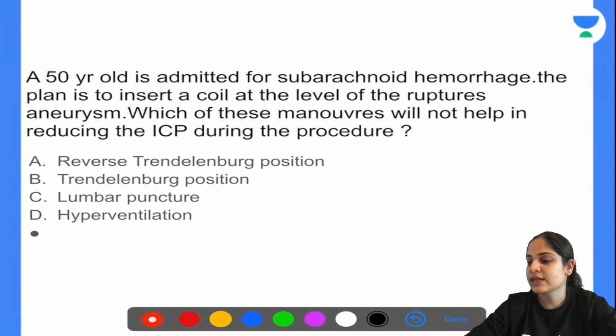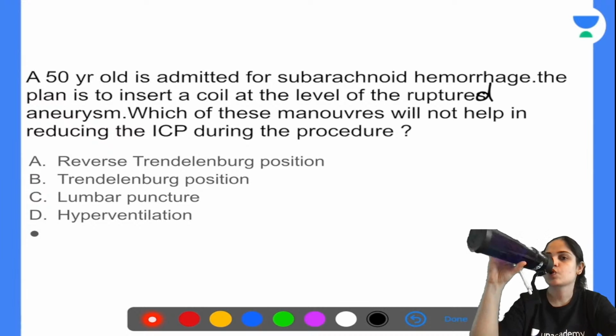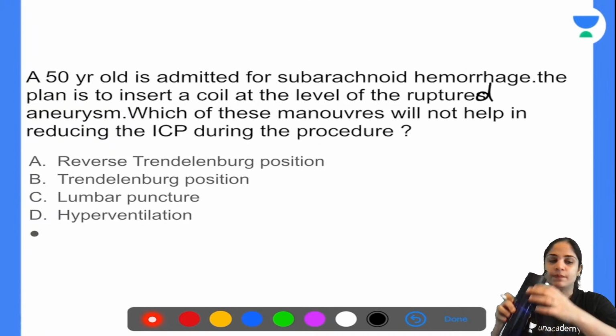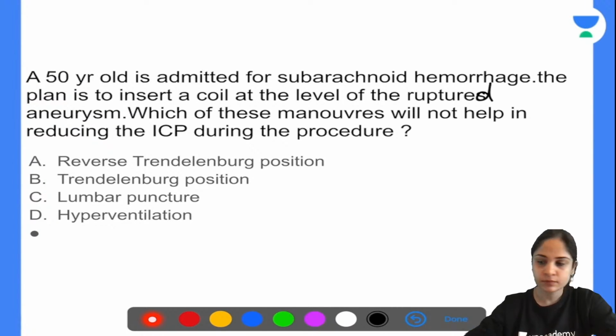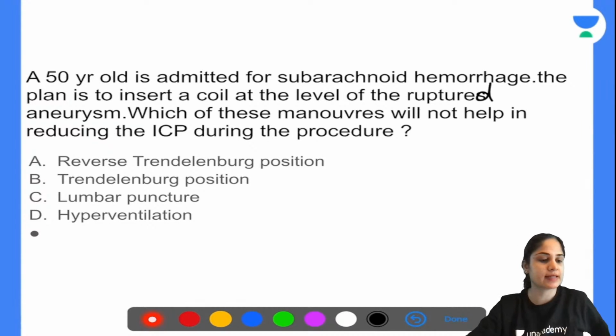A 50-year-old is admitted for subarachnoid hemorrhage. The plan is to insert a coil at the level of the ruptured aneurysm. Which of these maneuvers will not help in reducing the intracranial pressure during the procedure? Reverse Trendelenburg position, lumbar puncture, or hyperventilation? Which of these maneuvers will not help in reducing ICP?